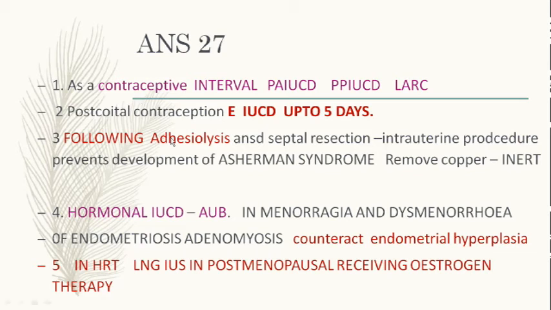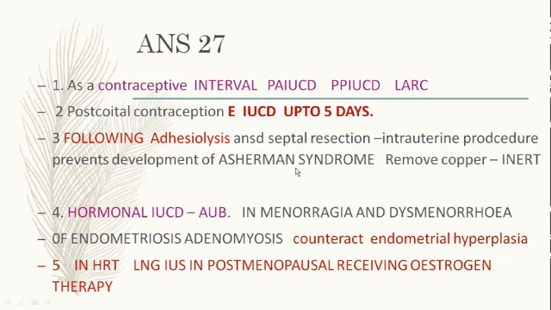That is, you break those adhesions, or if you are using a septal resection, where there has been a malformation in the uterus and you have removed that septum, to keep the anterior and posterior walls apart for some time, you use a copper T only as a mechanical method to keep the walls apart. So that is one of the indications.